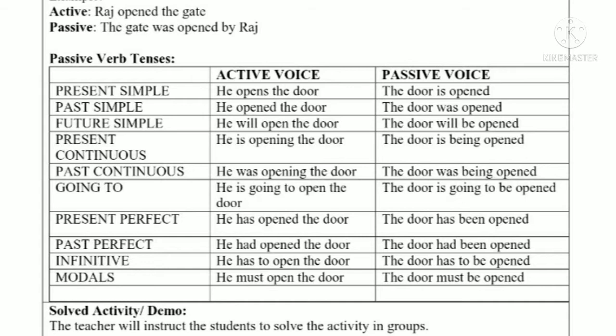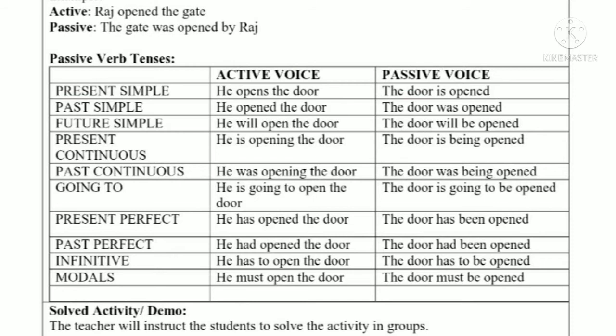Try to understand tense-wise. Simple present tense. Active voice, he opens the door. Passive voice, the door is opened. Now here, by plus agent or by plus doer is dropped because it is not important. So it is not taken at the end of the sentence. The action is in focus. So the object in the active voice sentence is in place of the subject.